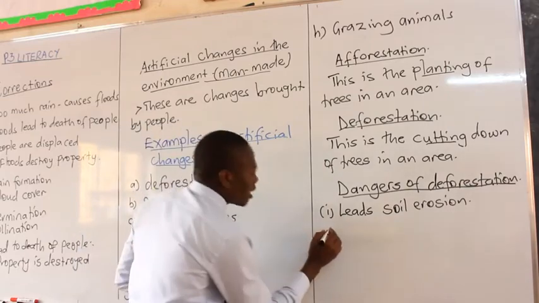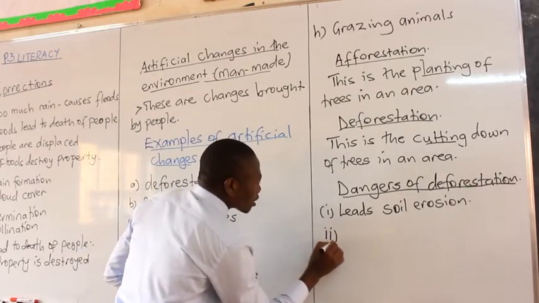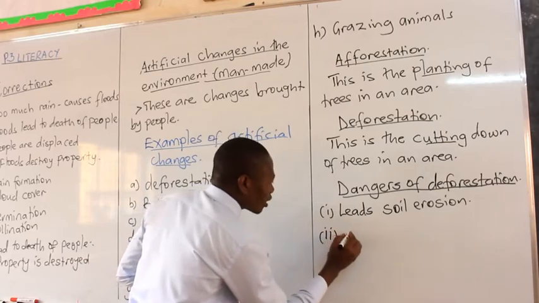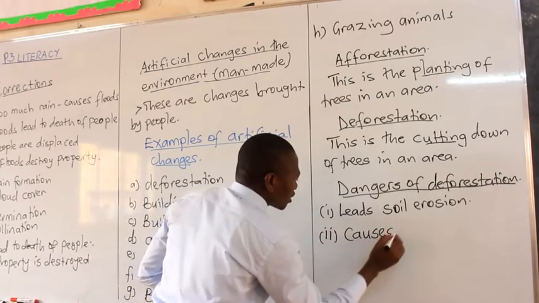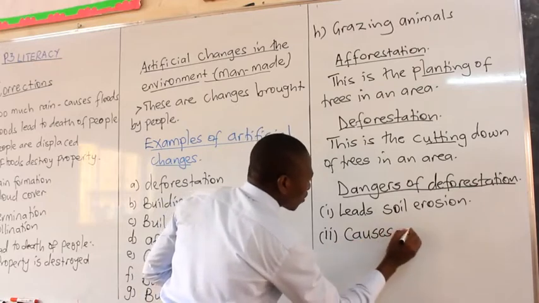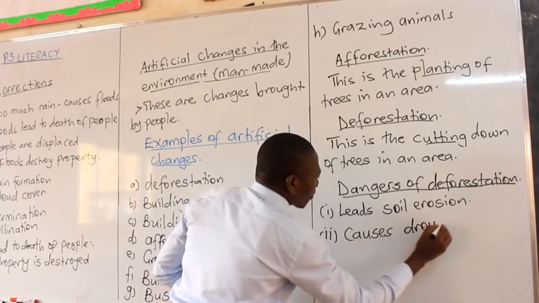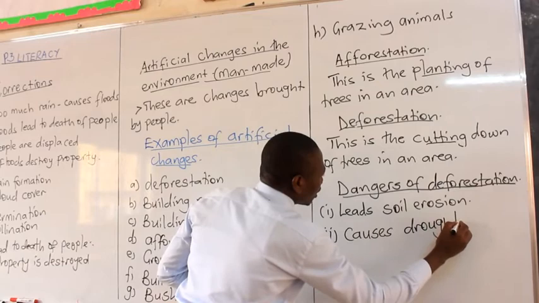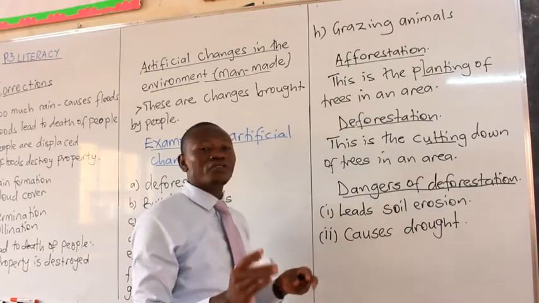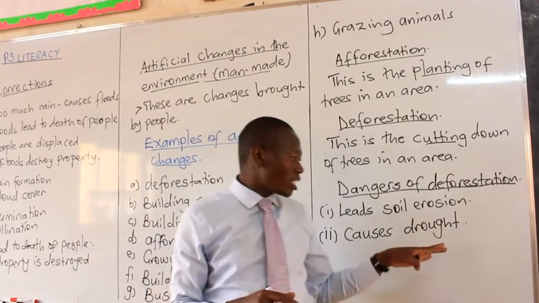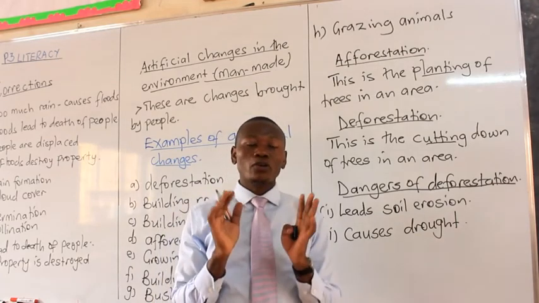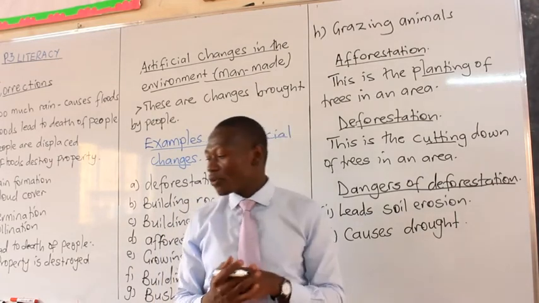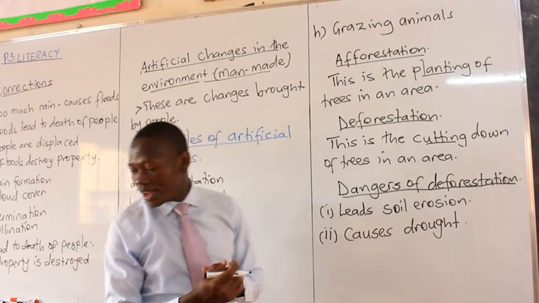Another one, we say, when you practice deforestation, you cause what? Drought. Drought is a long period of sunshine. Remember, we talked about that under natural changes. Long period of sunshine. When it overshines, you cause what? Drought in an area.